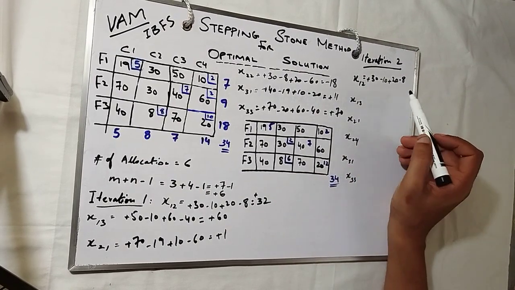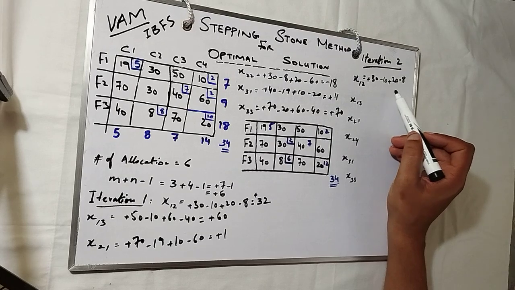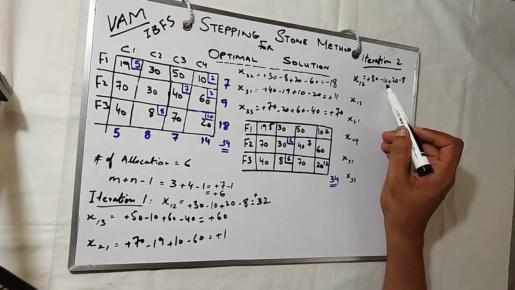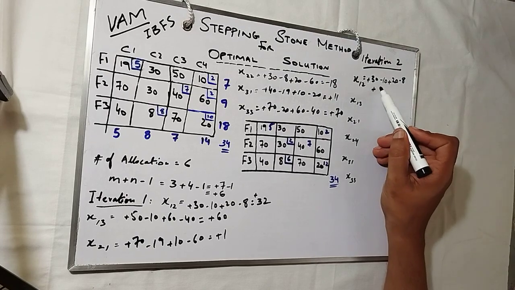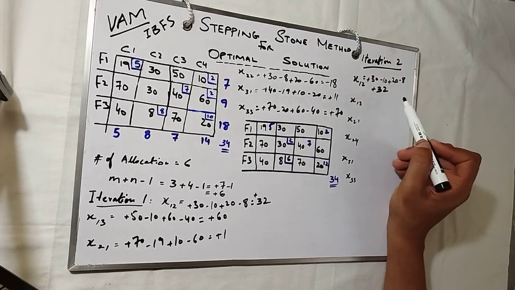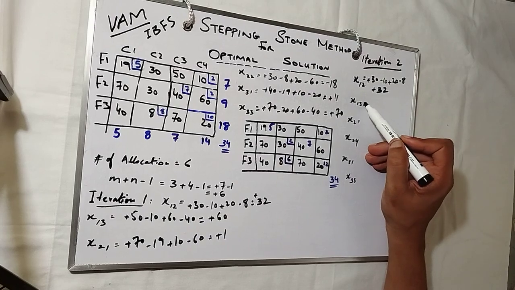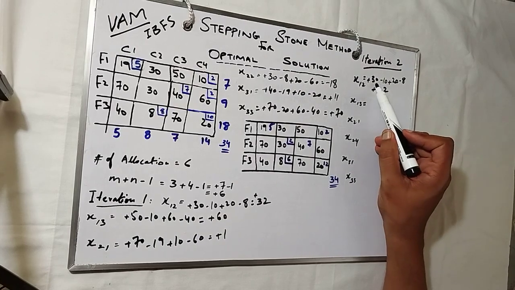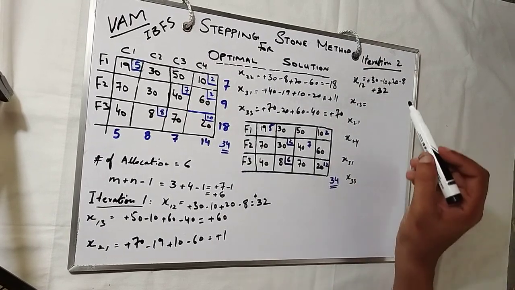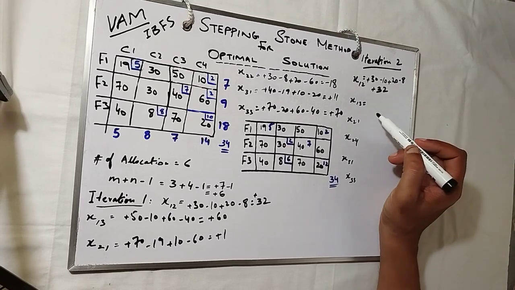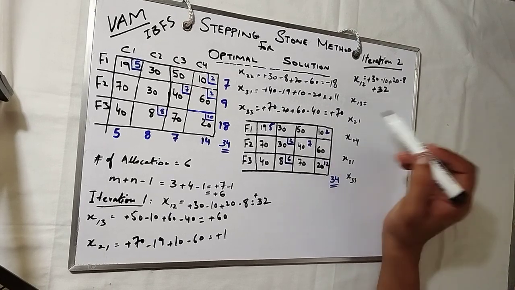So plus 30 plus 20 plus 50 minus 10 plus 40 minus 8 plus 32. Plus 32 is the answer, that is the positive one. So there is no need of reallocation at any of these cells, at this, at this, at this, and that. No, there is no need of reallocation of these quantities.